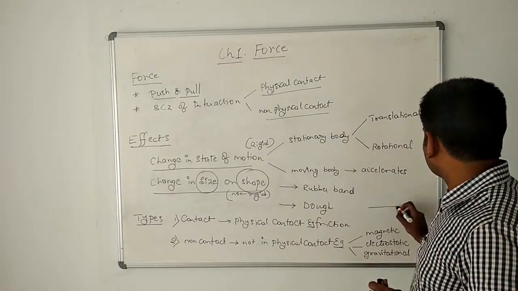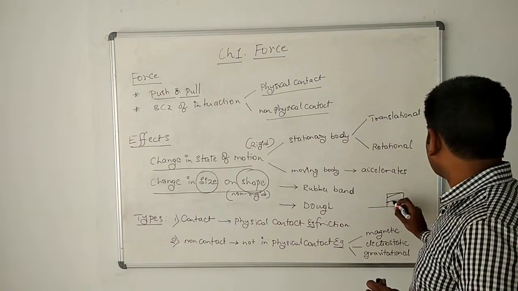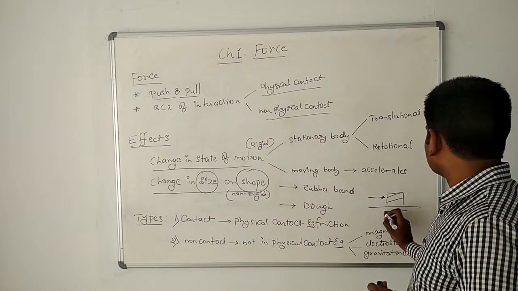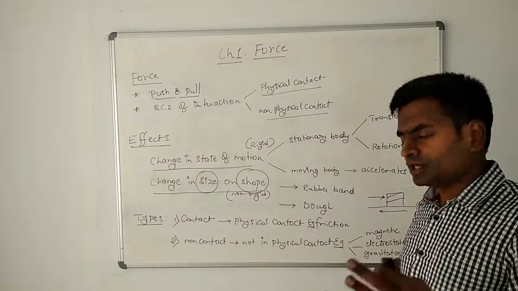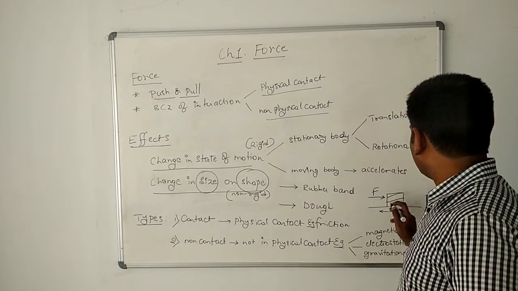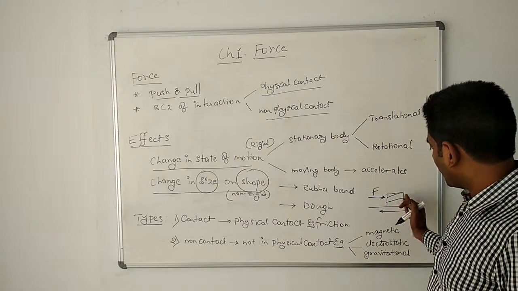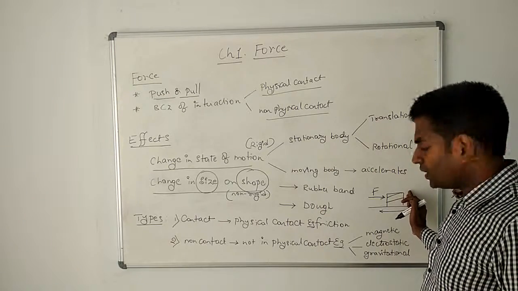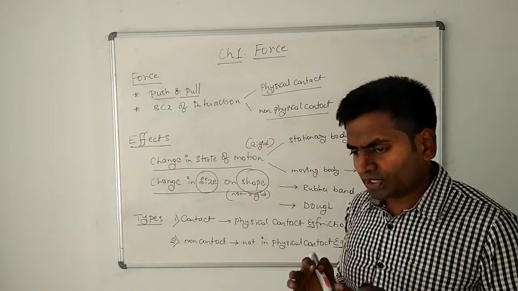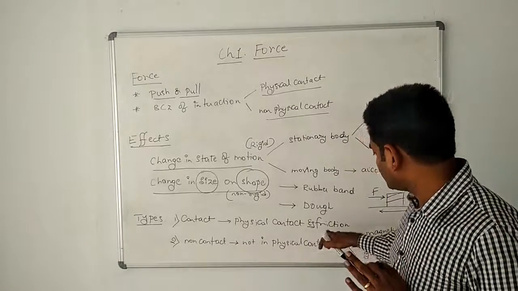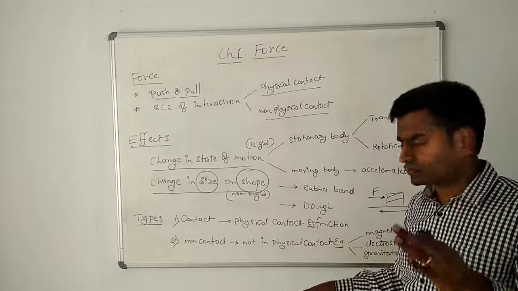Whenever you have a body on a floor and you are moving it, the frictional force acts opposite to the applied force. As you see here, there is an interaction or physical contact between the body and the floor. That is why there is a frictional force. So the frictional force is an example of contact force.